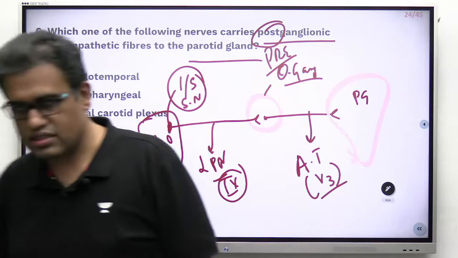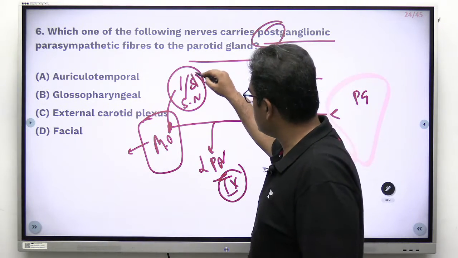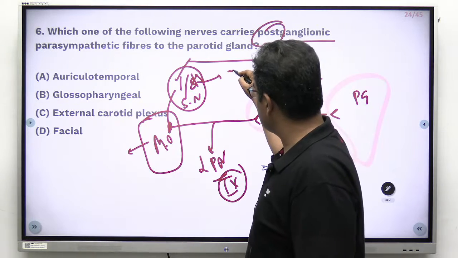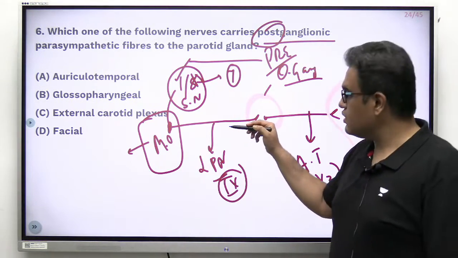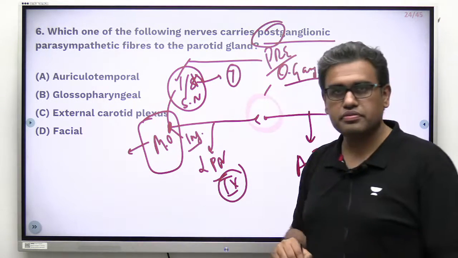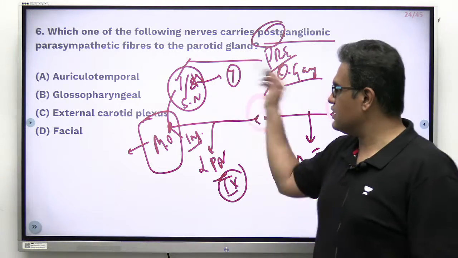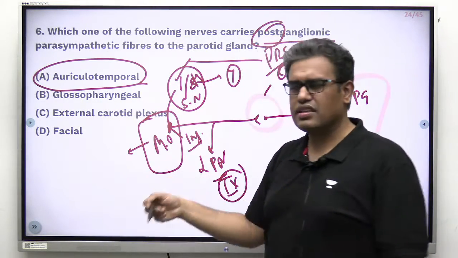Someone wrote yes, you are perfectly correct over here. This is the inferior, not the superior. The superior one is for the seventh nerve. This one, the lesser petrosal nerve, comes from the inferior salivatory nucleus. Inferior salivatory nucleus, right? Remember this part. For this question, the post is auriculotemporal. If it becomes pre, we know this, and other things also it should be.